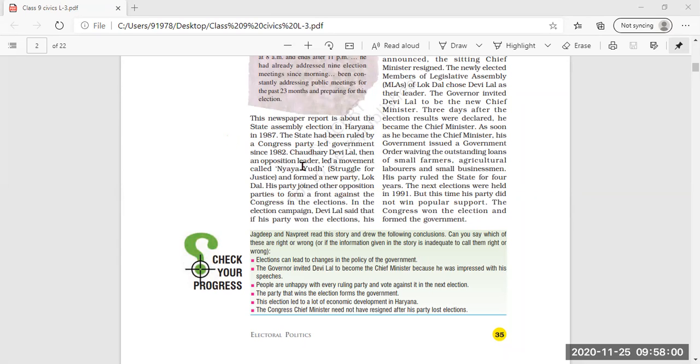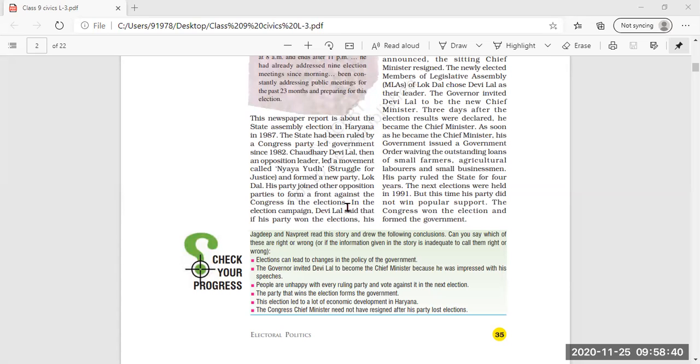So before Devilal Chaudhary, who had formed the government? Which party had formed the government? The Congress party. At that time, Devilal Chaudhary was standing as an opposition leader, and then he led the movement called Nyay Yudh, that is struggle for justice, and that new party was formed by Devilal, which was called Lok Dal. Clear? His party joined other opposition parties to form the front against the Congress in the election.